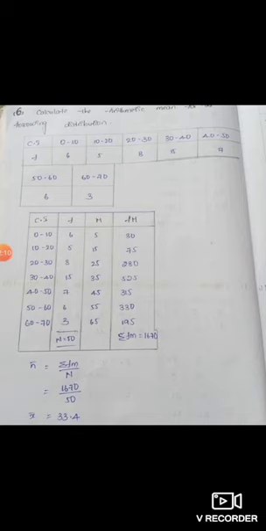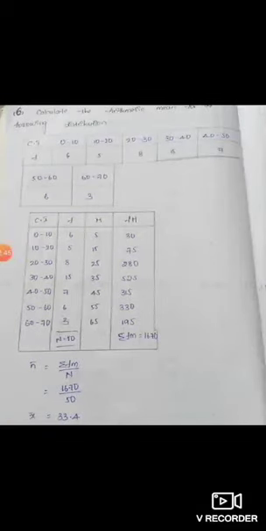So we apply f into m, that is 6 into 5, 5 into 15. So you can find the fm values, and with their help you can find summation fm as 1670. And then for the average, x bar equals summation fm by n, because the mid values are taken, that is 1670 by 50. That will give 33.4 as the average value. So this is an example for a continuous series.